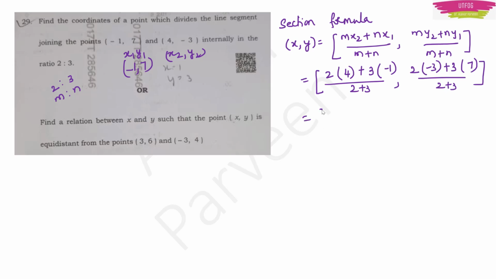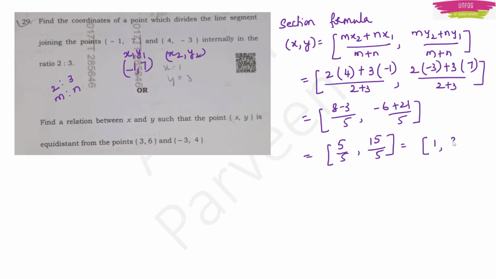So this will give us (8 minus 3) by 5 and (minus 6 plus 21) by 5. So this is giving us 5 by 5 and 15 by 5. So this is equal to 1, 3. These are the values of x and y. These are the coordinates here.